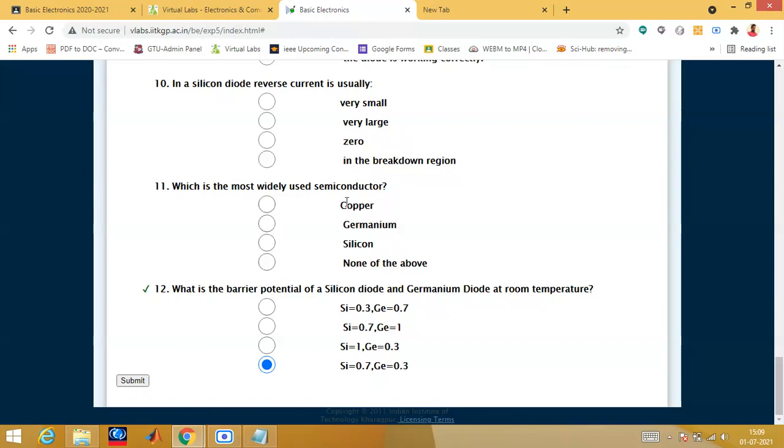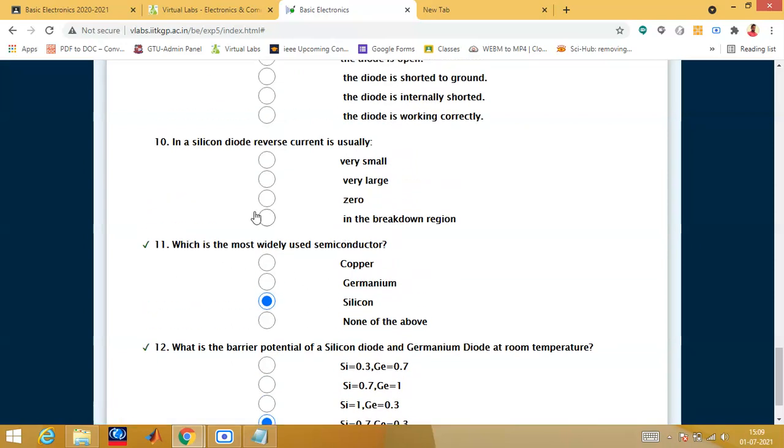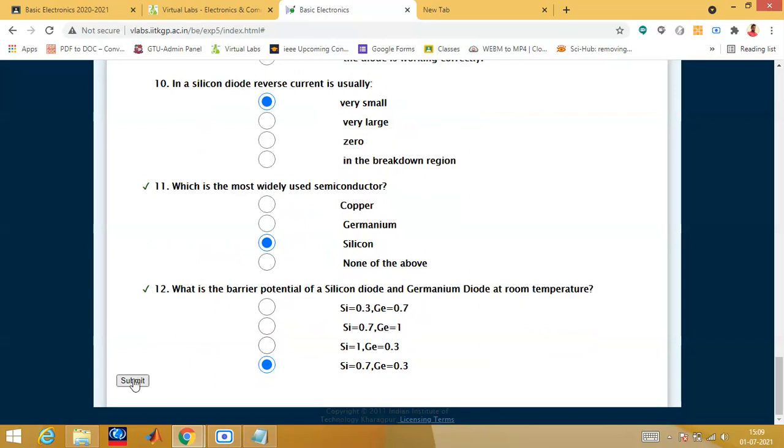Like this also, which is the most widely used semiconductor: copper, germanium, silicon? The answer is silicon. So you just click it. See, the answer is right. Like this, you can say in a silicon diode, the reverse current is usually not zero, it is very small. I can simply check it. See, it is a right answer.